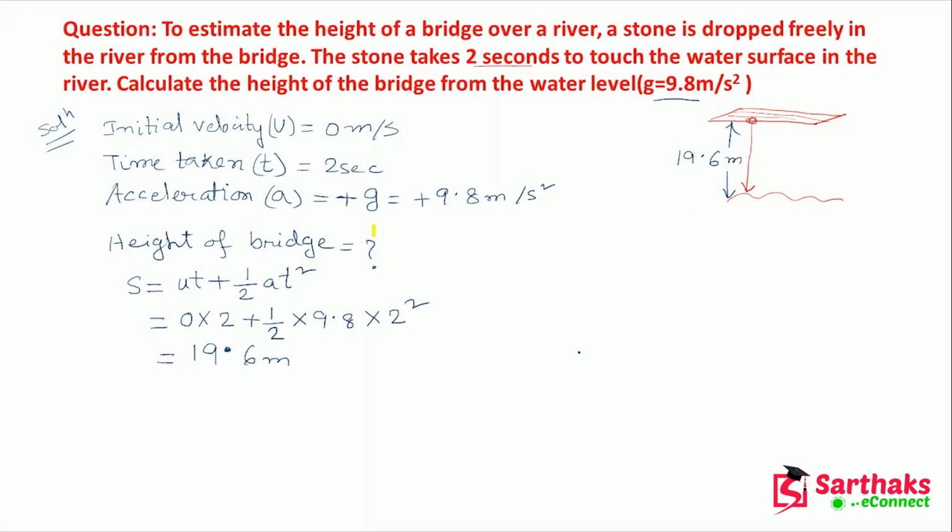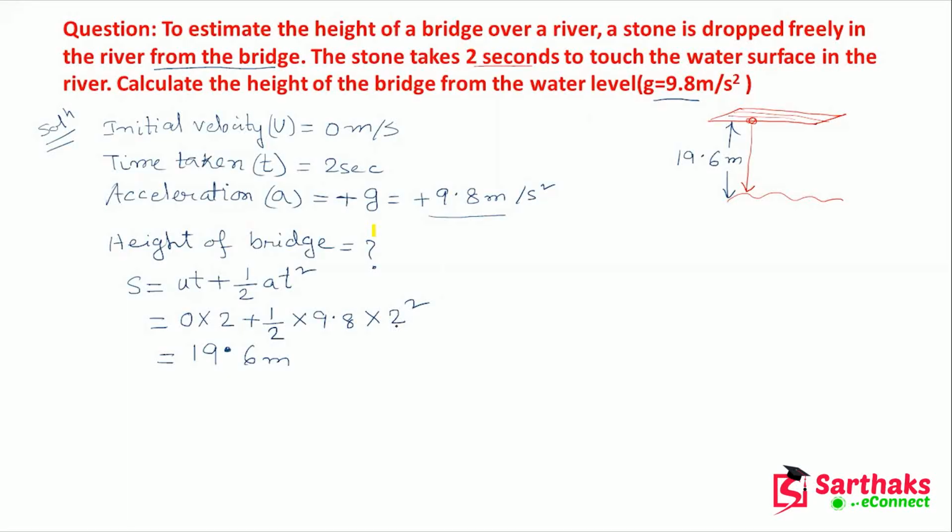Okay. So all of you understood? First you have to write what are the given data. So here first you have thrown the stone, that means the initial velocity equals 0, time taken t equals 2 seconds. Acceleration is not directly given, but it is a hidden thing that you are throwing that stone from the bridge, so acceleration is plus 9.8.